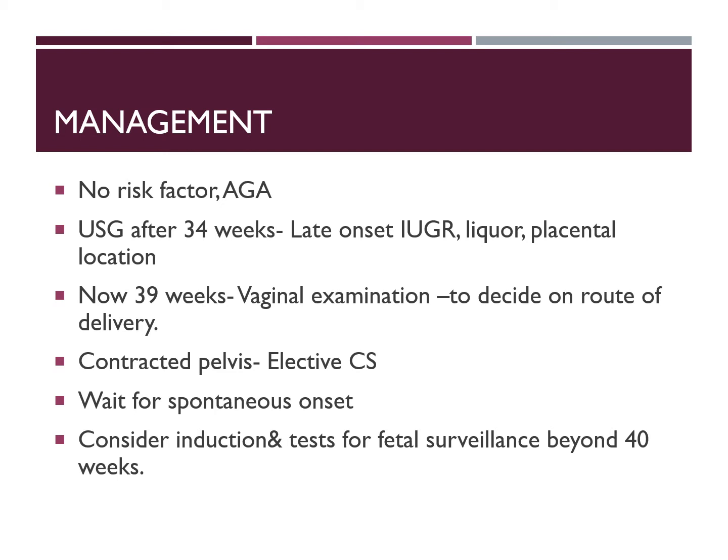If the pelvis is contracted, that's an indication for elective cesarean section. And also, when there is a major degree of cephalopelvic disproportion, again it is an indication for cesarean section. If there is no major degree of CPD and the pelvis is normal, we can wait for the spontaneous onset of labor.